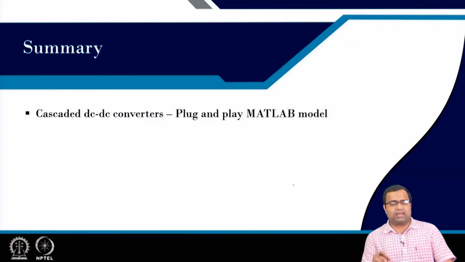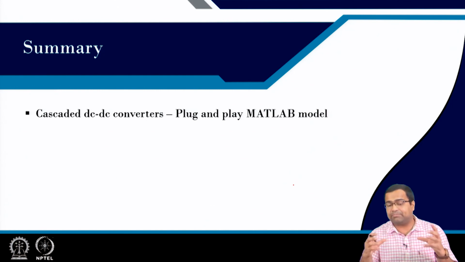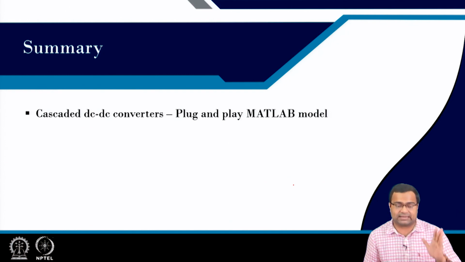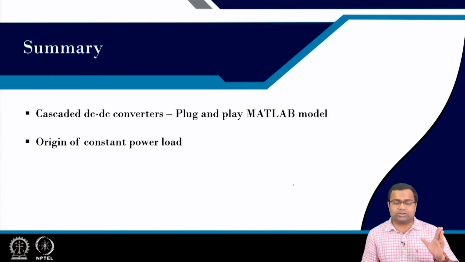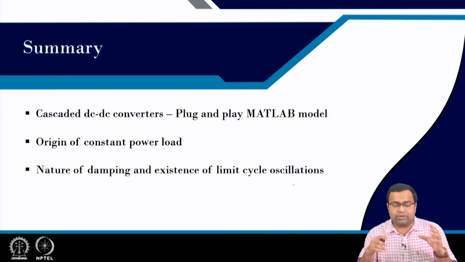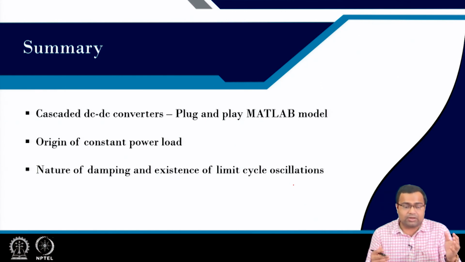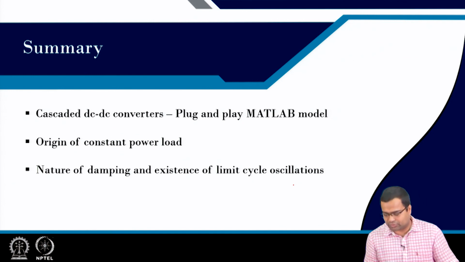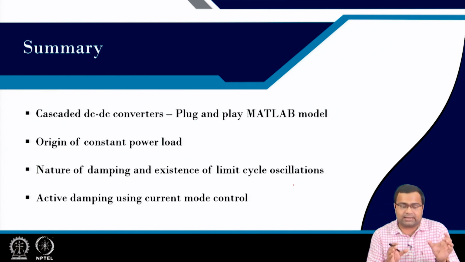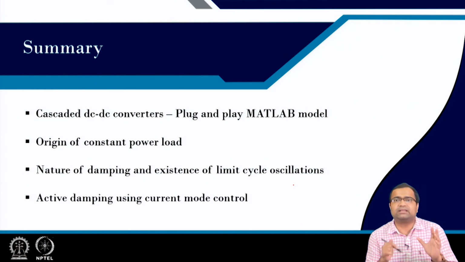So in summary, we have discussed cascaded DC-DC converters, and we have used our plug and play MATLAB model to create a cascaded converter from our individual DC-DC converters. We have also discussed the origin of constant power load, the nature of damping, and the existence of limit cycle oscillation, whether it is an unstable open loop system, and some possibility of limit cycle oscillation. And we have also discussed that active damping by current mode control can be used to stabilize the overall system.